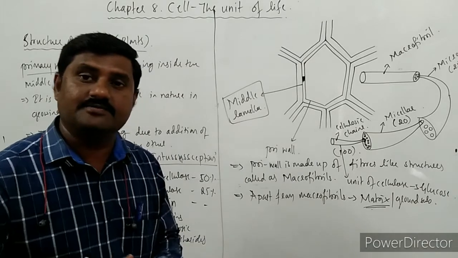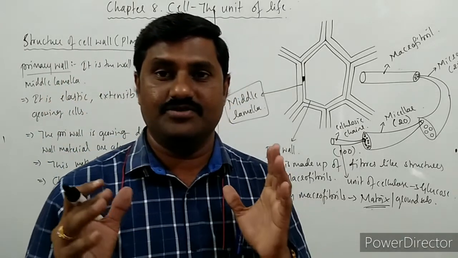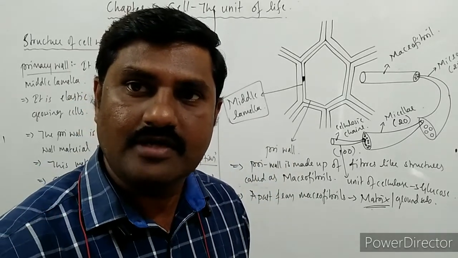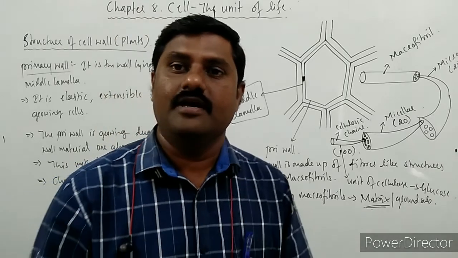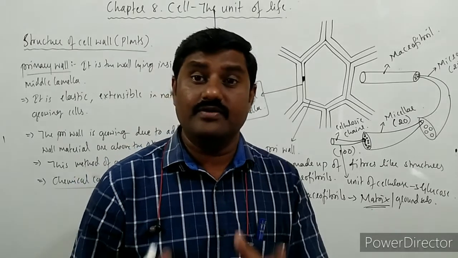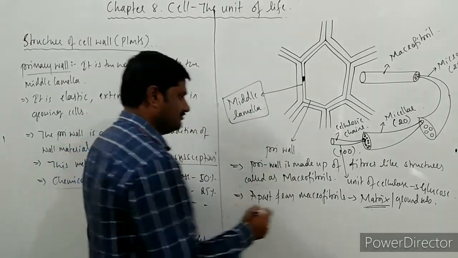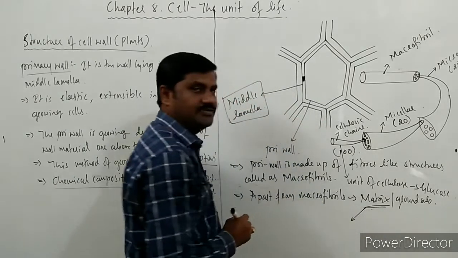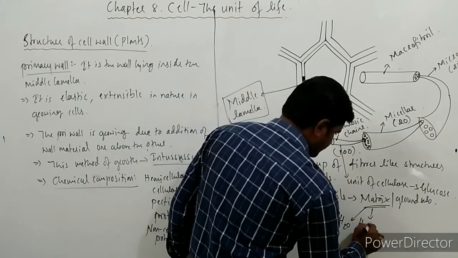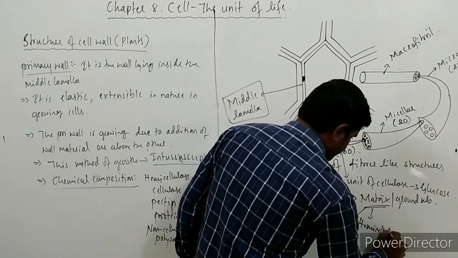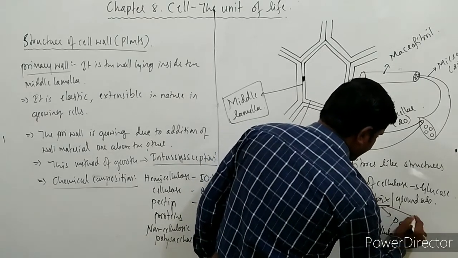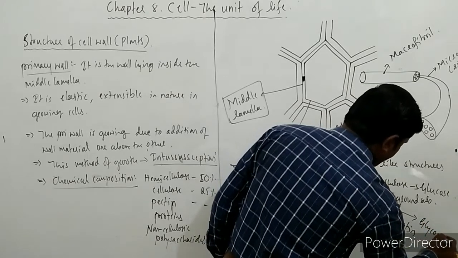Chemically, it consists of water as well as hemicellulose as well as pectin materials along with some glycoproteins. So the matrix consists of water, hemicellulose, pectin material, and glycoproteins.